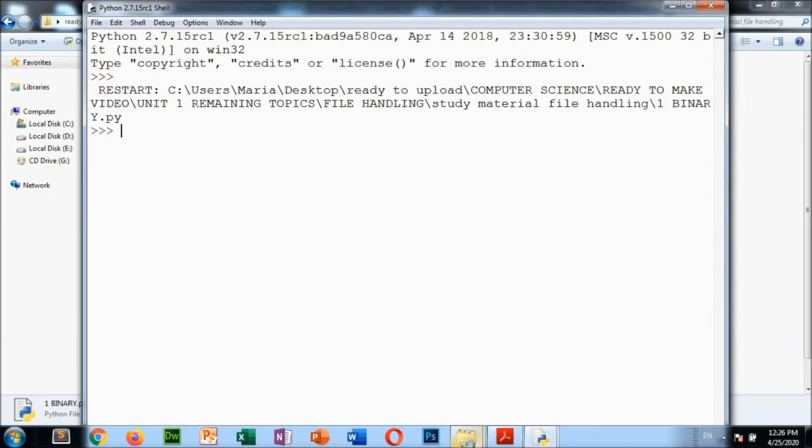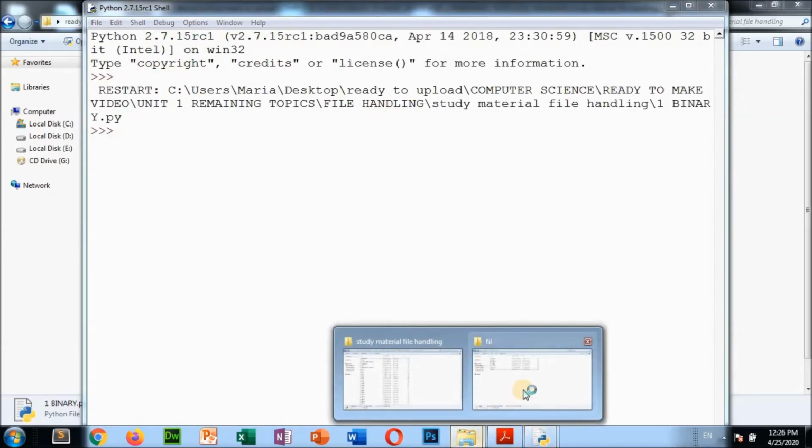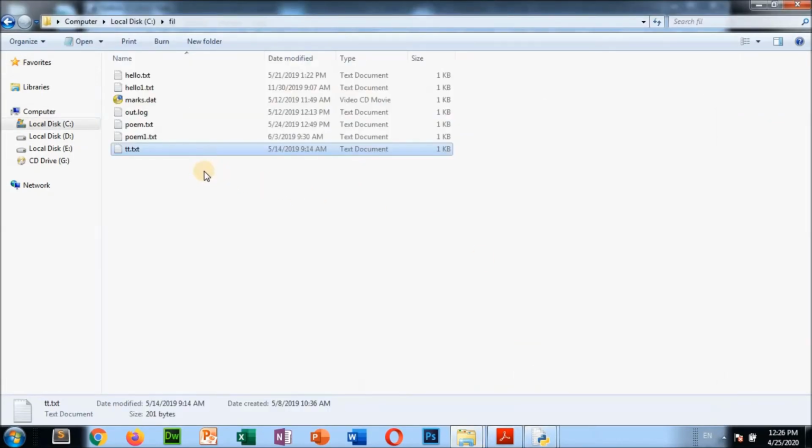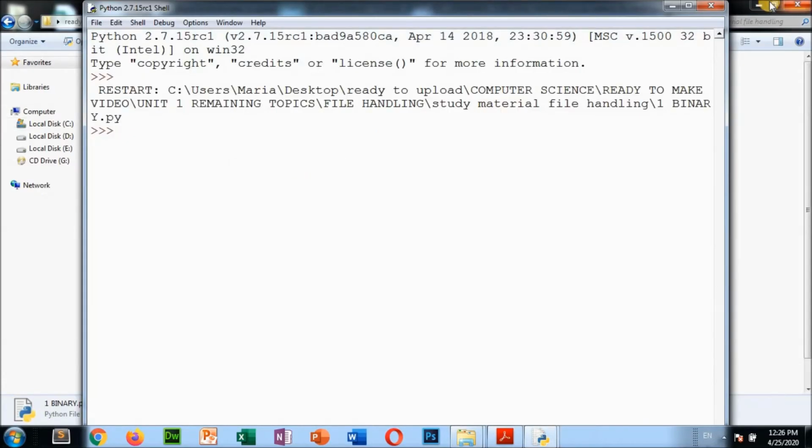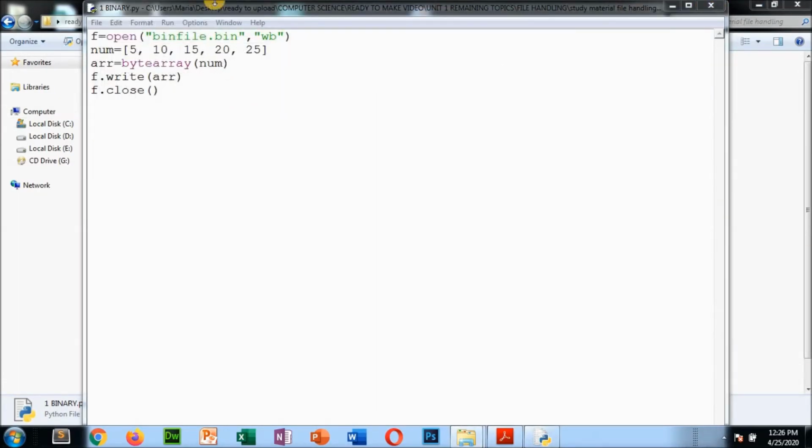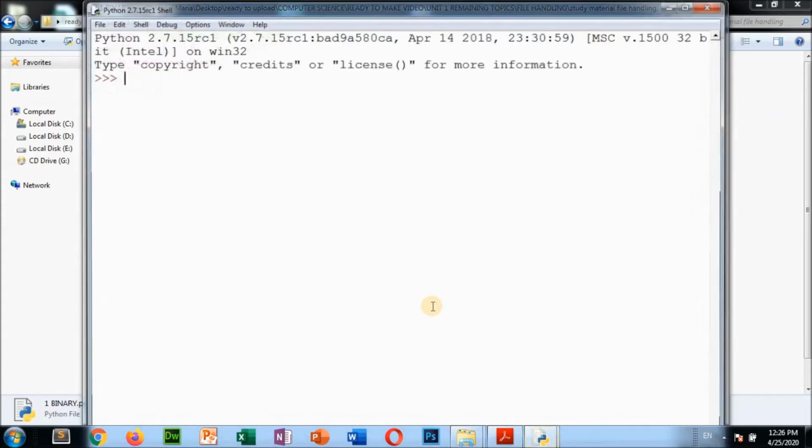This bin file should be in this folder, I think. It is not there; it has been stored somewhere else. We are opening this binary file in write mode, wb. Byte read. So what is the error that has come? F5, F5.